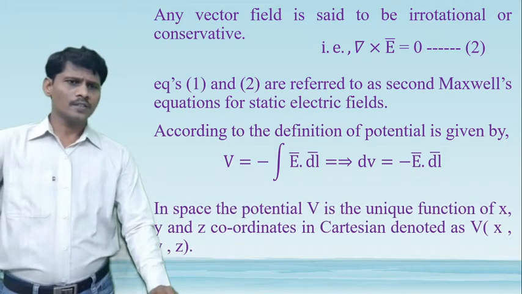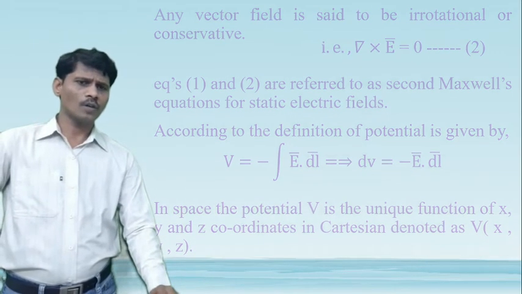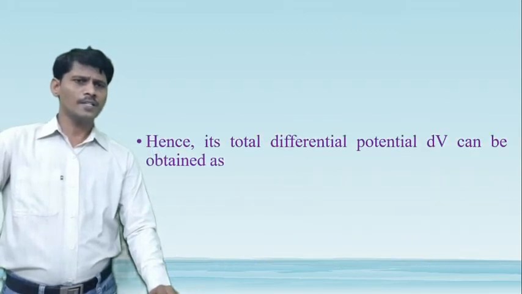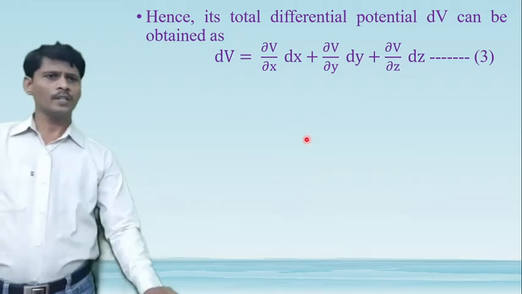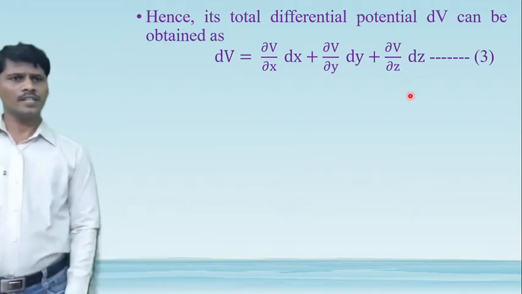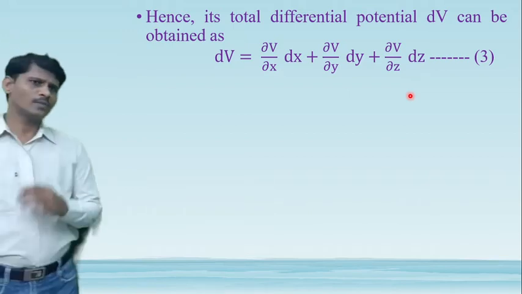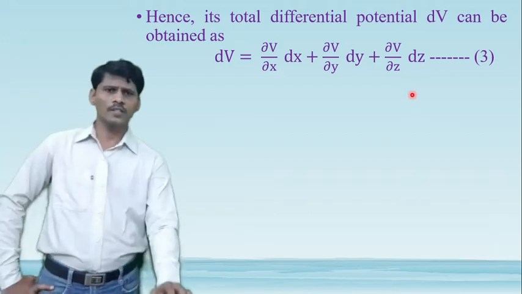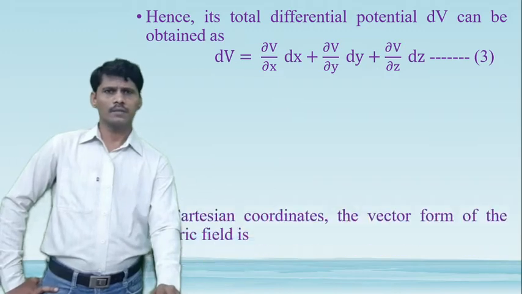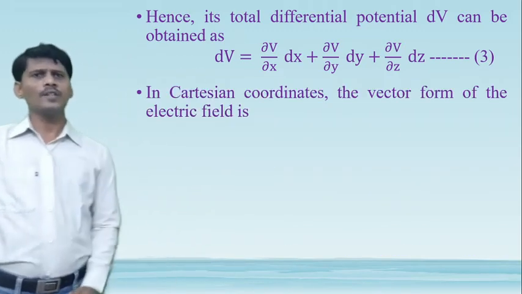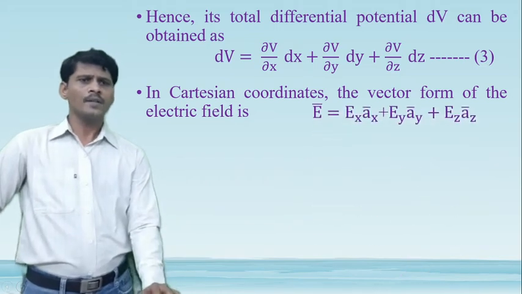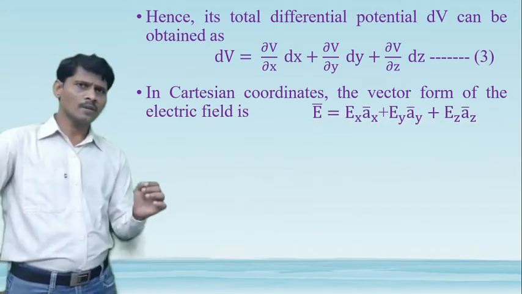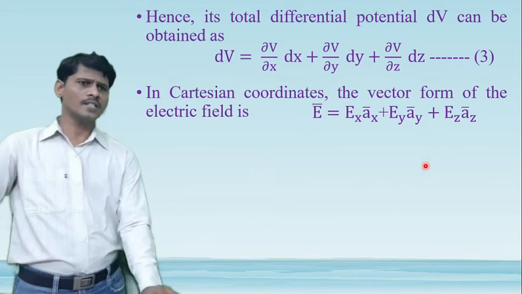We know that the differential potential in the Cartesian coordinate system is dV is equal to dou V by dou x dx plus dou V by dou y dy plus dou V by dou z dz. In the Cartesian coordinate system, the vector form of the electric field intensity is defined as E bar is equal to Ex ax bar plus Ey ay bar plus Ez az bar.